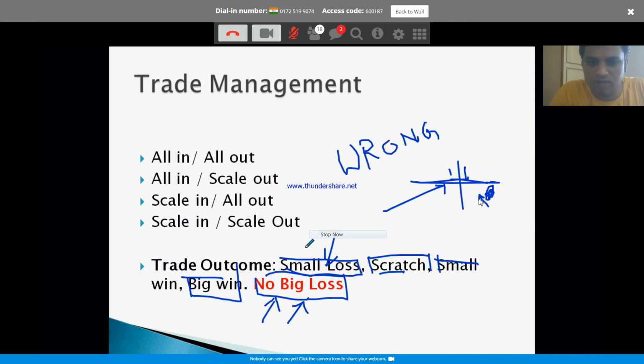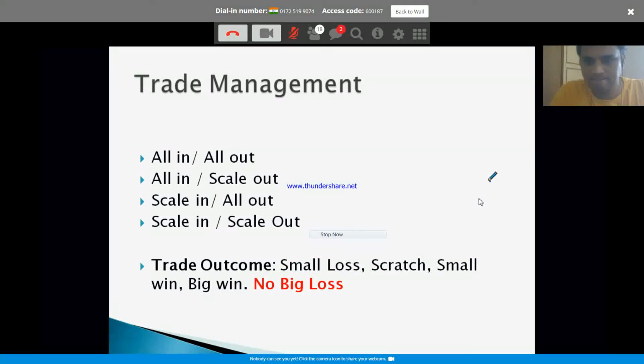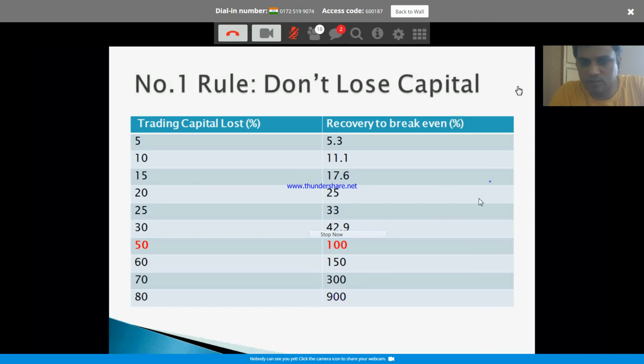You can always recover from this small loss. You can always recover from this crash. Of course, small wins and big wins are even better. But never have a big loss. It's very, very difficult to recover from a big loss. Now, why is it tough to recover from a big loss?